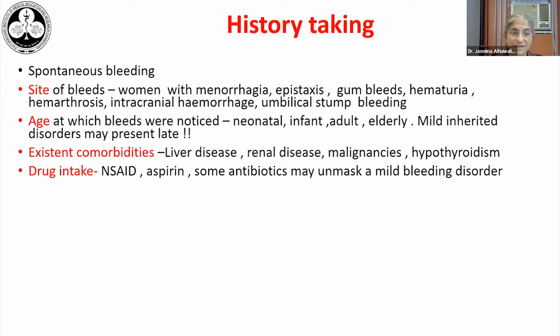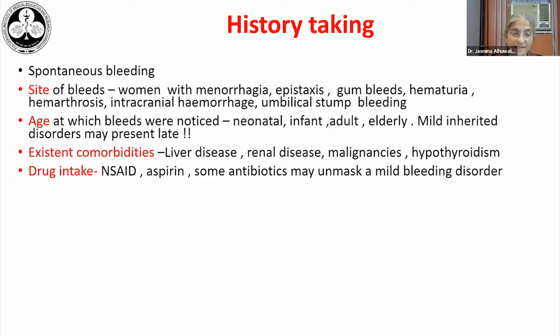The next thing we need to see is at what age were the bleeds first noticed? If there was a bleed in a neonate or an infant or a child, there is a likelihood that we are looking at an inherited bleeding disorder. Whereas a bleed in an adult or an elderly patient may be due to an acquired cause. We must remember, however, that mild inherited disorders may sometimes present late and may go undetected in early life.